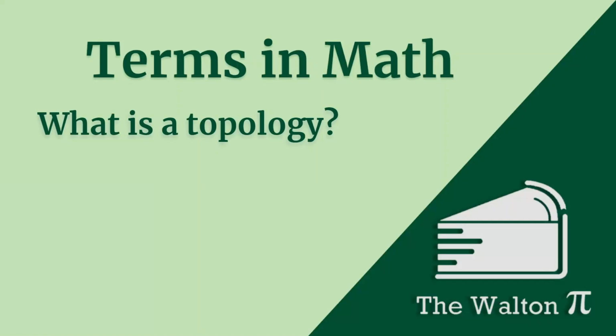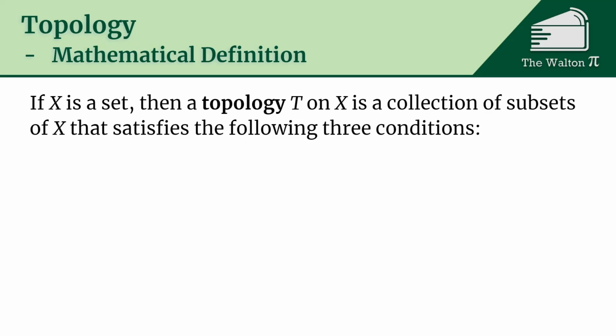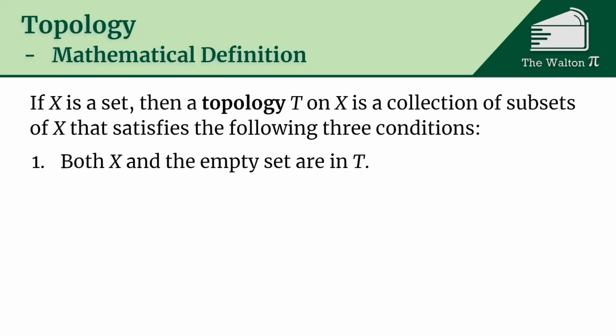Today we're going to be discussing what it means for something to be a topology. So if X is some set, then a topology T on X is going to be a collection of subsets of X that satisfies the following three conditions. So both X and the empty set are going to be in that collection of subsets. So you have to have both nothing and everything.